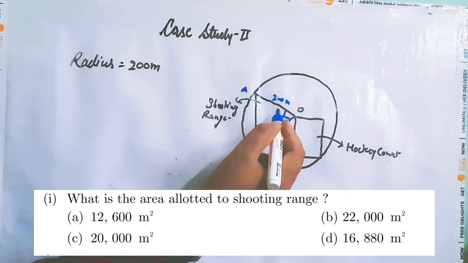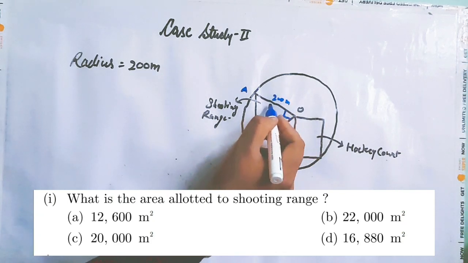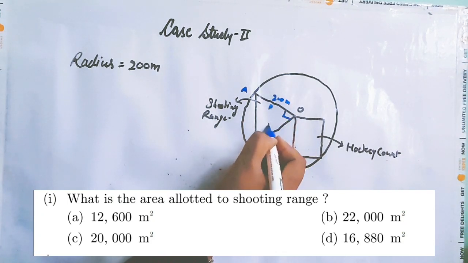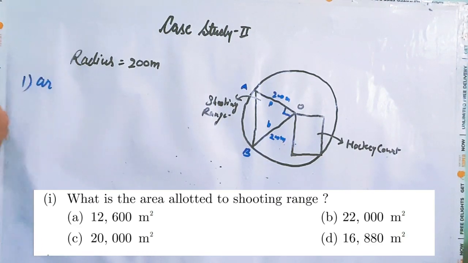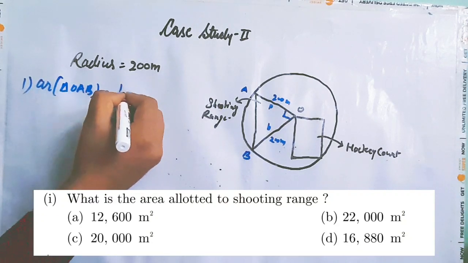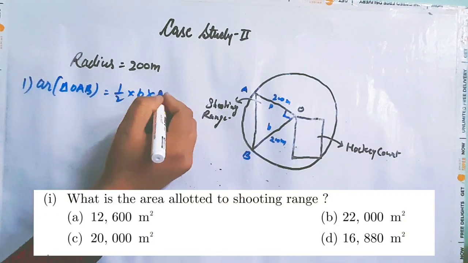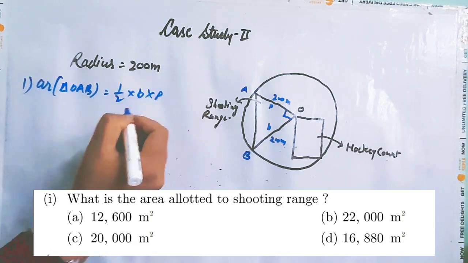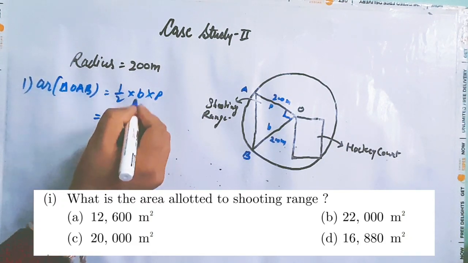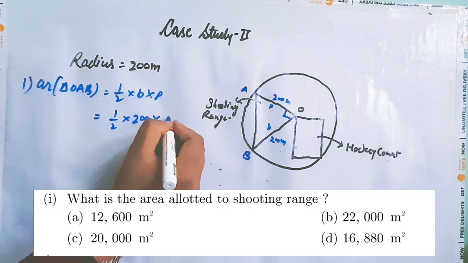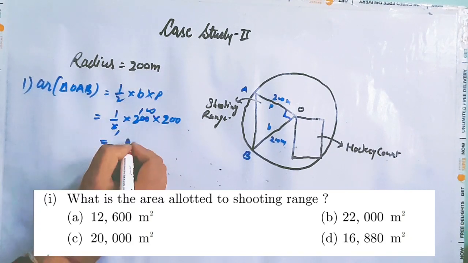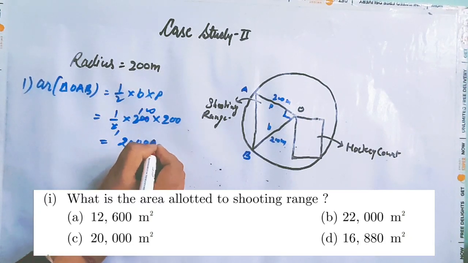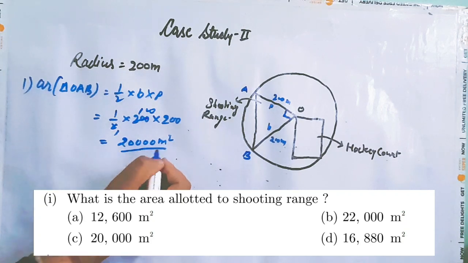Then you can take one of these as perpendicular and another as base. So area of triangle OAB will be equals to half into base into perpendicular, which is equals to half into base is 200 and perpendicular is also 200. Now 2 ones are 2. This is equals to 20,000 meters square. This is the area allotted for the shooting range.